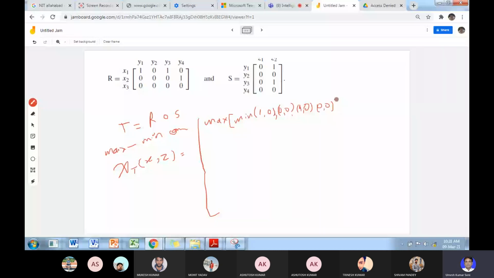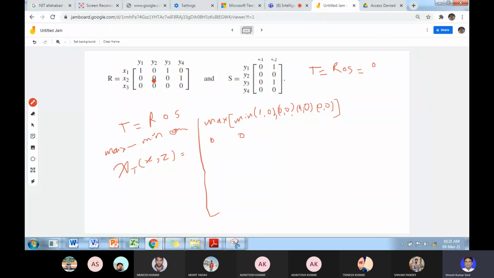So the first element, what is this minimum? This is 0. So the maximum of this is 1, and the maximum of this is 0. So the first element of T equal to R composition S is 0.